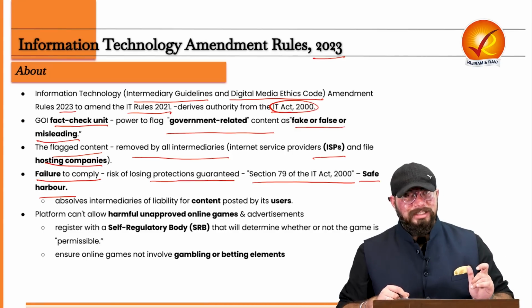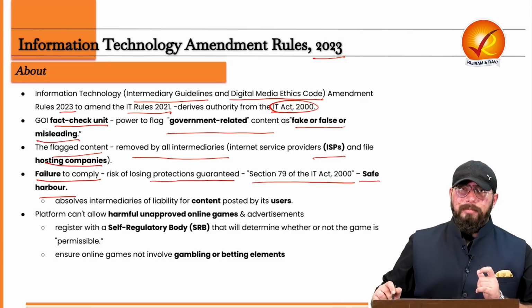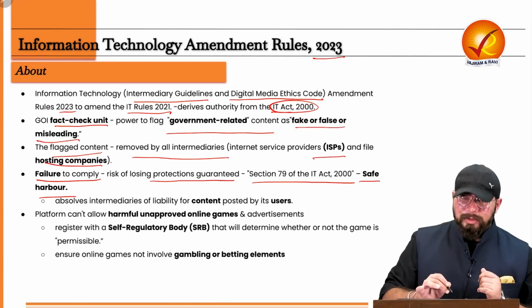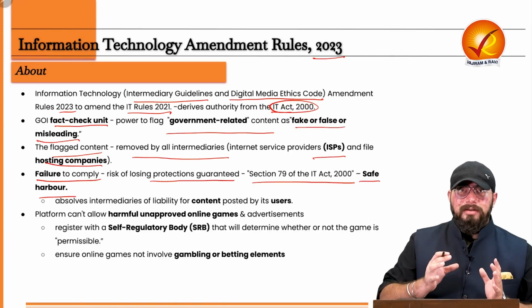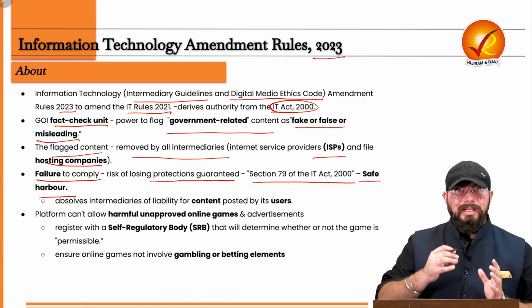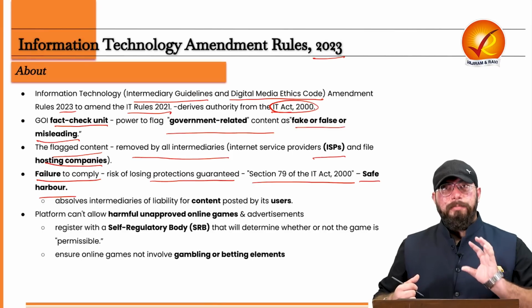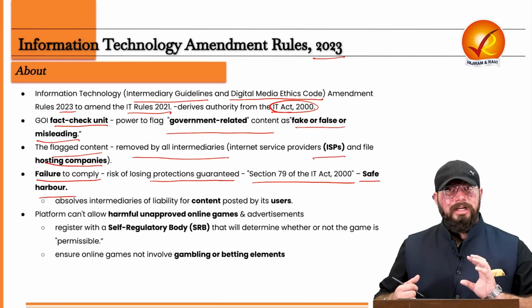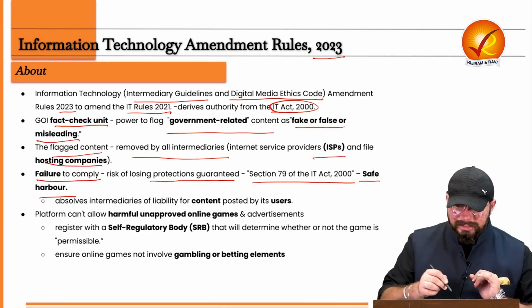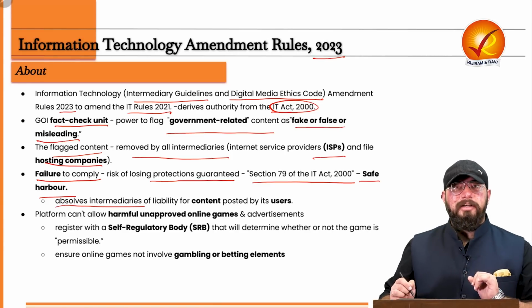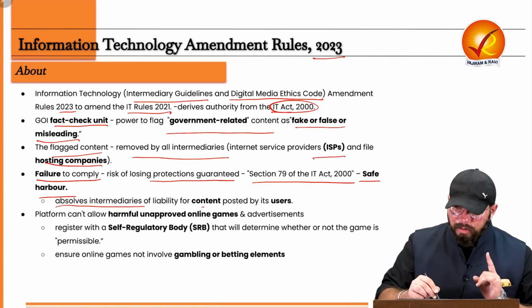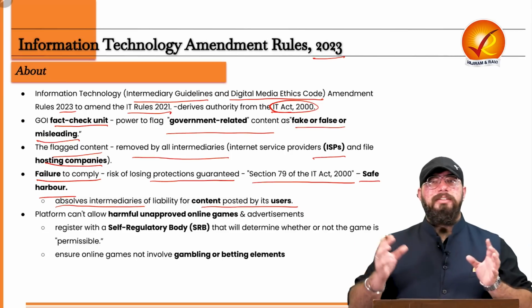But what is this safe harbor? See, safe harbor is basically a harbor which is provided to them. I would say it is a facility, or a protection provided by the government to these intermediaries, which absolves these intermediaries of liability for content posted by their users.